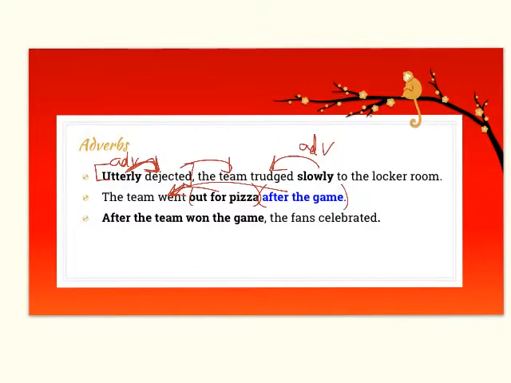And the last sentence, "After the team won the game, the fans celebrated." The fans celebrated, subject, action verb. When did they celebrate? They celebrated after the team won the game. We have a whole clause here, team won the game, but it's telling us when the celebrating happened. We haven't covered much with the clauses that modify, but you should know phrases and, of course, words by this point. So the clauses are just bonus material for you.